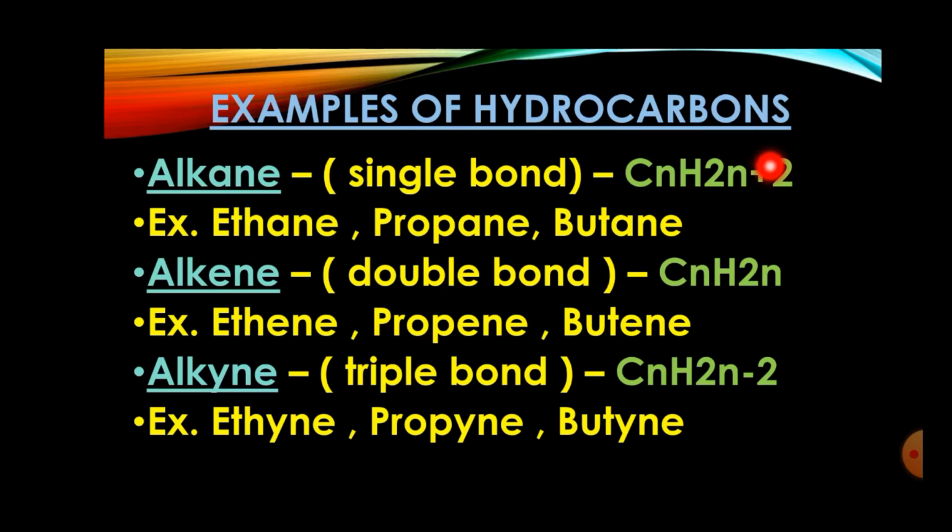This is the reason in the second family, that is alkene family, plus 2 is missing, because 2 hydrogen you are removing. And when you are converting alkene family to alkyne family, make sure students, again you have to remove 1 hydrogen from each carbon. This is the reason there will be removal of total 4 hydrogen when you are converting to alkyne family. Okay, I hope you understand this.